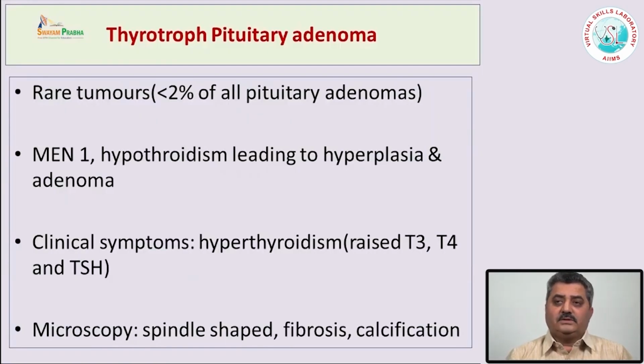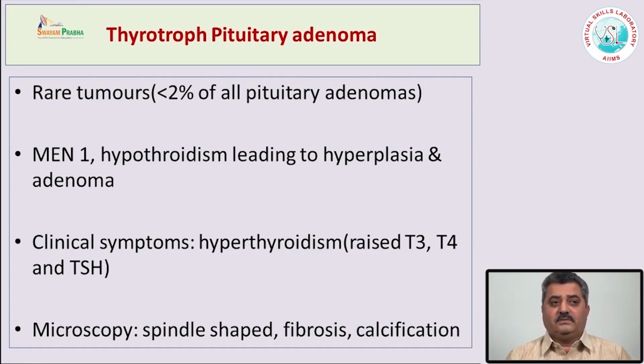Thyrotrope pituitary adenomas are very rare as compared to the other adenomas. They comprise less than 2% of all pituitary adenomas, and they may be associated with MEN syndrome, and they cause hyperthyroidism.